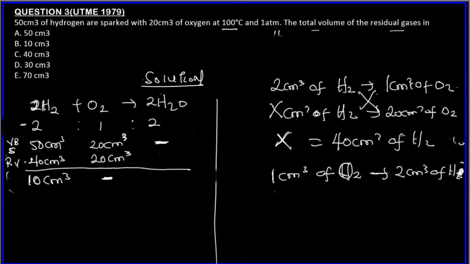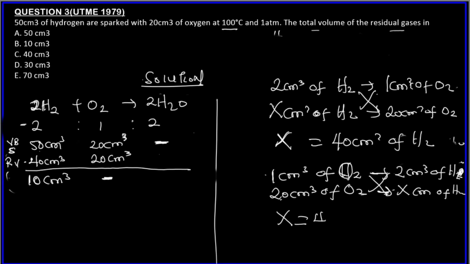So 20 centimeter cube of oxygen gas forms how many centimeter cube of steam? We cross multiply here. X times 1 is x, 20 times 2 is 40. So we know that 40 centimeter cube was formed. We can write 40 centimeter cube here.